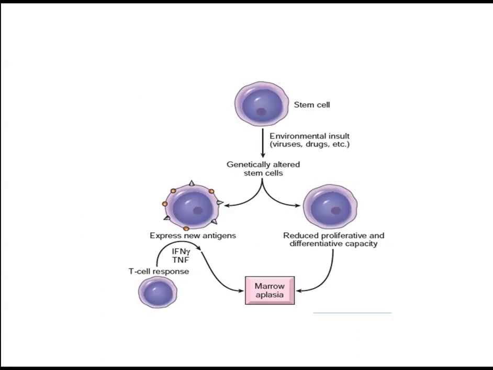So this is a picture showing the pathogenesis of aplastic anemia. The stem cell is damaged due to environmental insults such as viruses, drugs, and chemicals. The genetically altered stem cell has a reduced proliferative and differentiative capacity, which results in aplasia. And this expresses new antigens called neoantigens. The autoreactive T cells produce several cytokines and bind to this altered stem cell, which results in damage to stem cells, which further results in decreased blood cell counts and marrow aplasia.